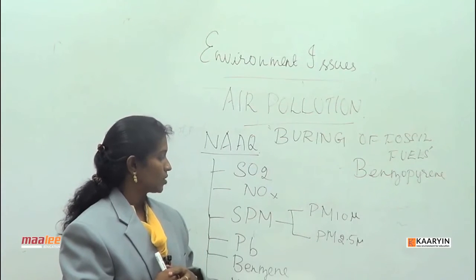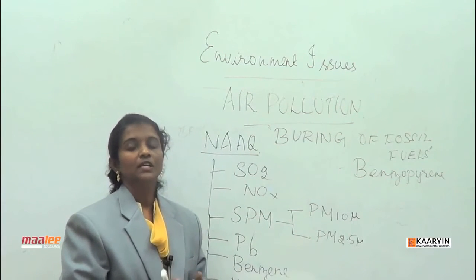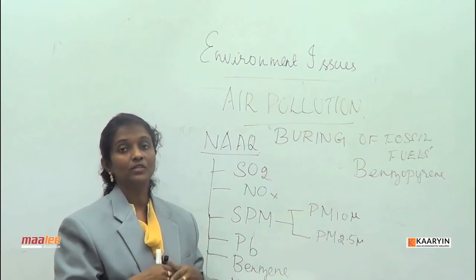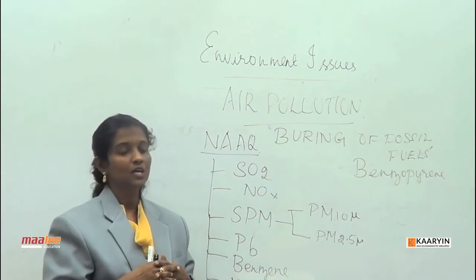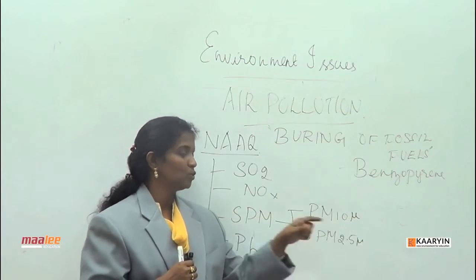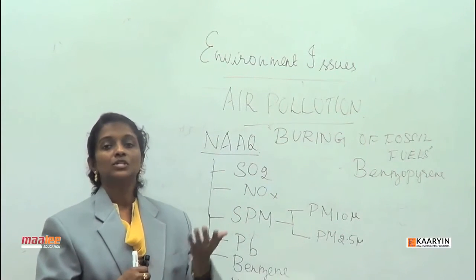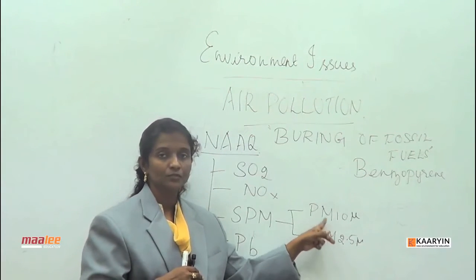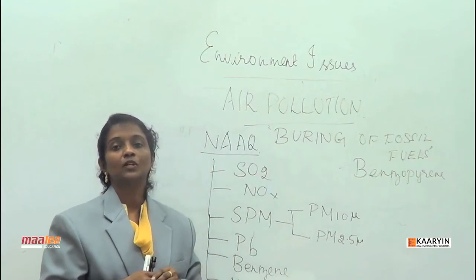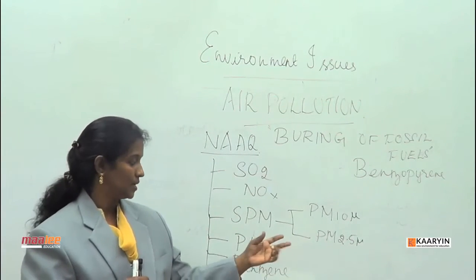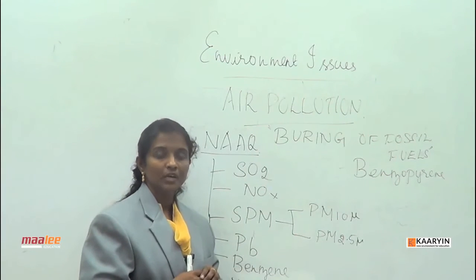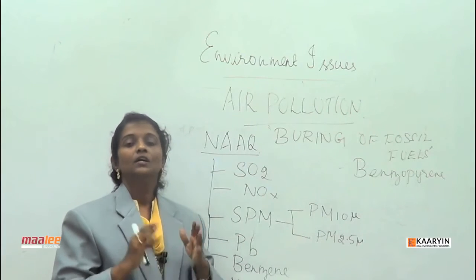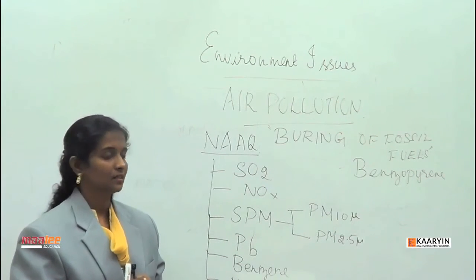This 10 micron dust is not that dangerous, because when it goes into our nostrils, we invariably cough it out or sneeze it out. But PM 2.5 micron is a very fine dust which can even go into your lung and get deposited there. This is the most dangerous of the two, because it is responsible for various respiratory illnesses like asthma and wheezing, even in some sensitive people.